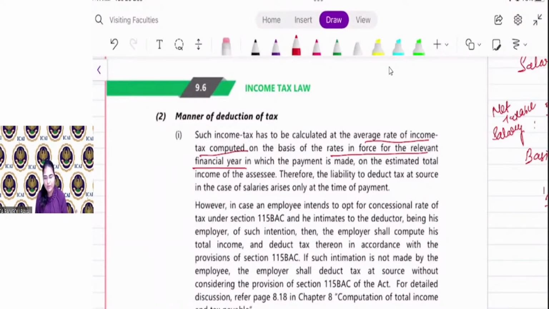So, whatever slab rate applies for the particular previous year, you have to take that slab rate for calculation of average rate. Therefore, the liability to deduct tax at source in case of salaries arises only at the time of payment. What is the time of deduction of tax in case of salary? At the time of payment.